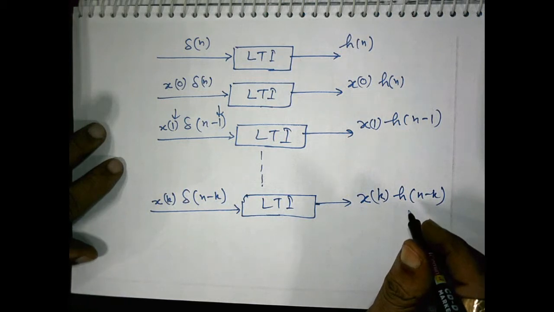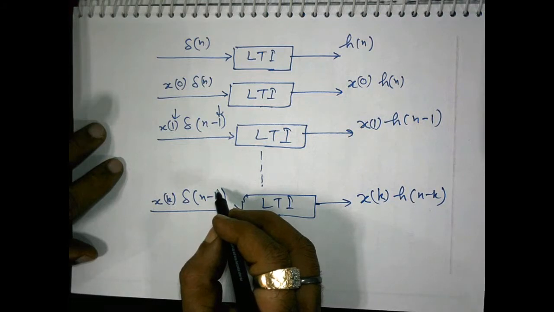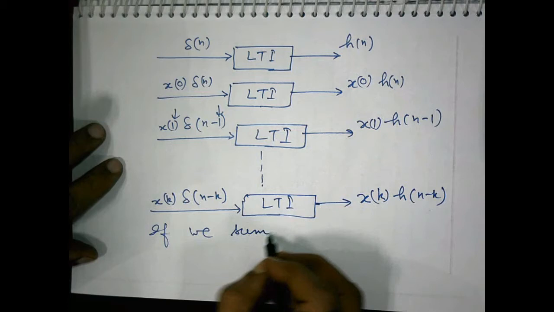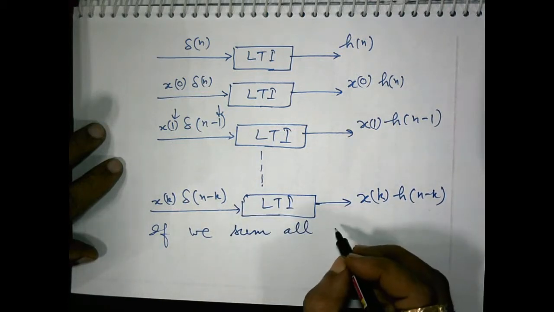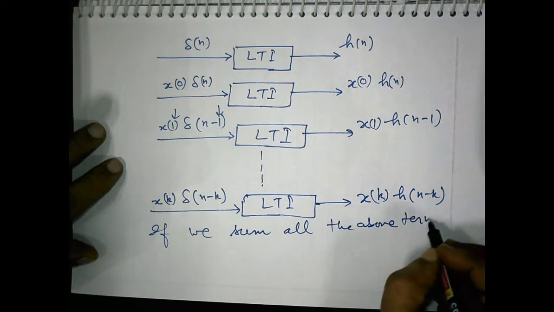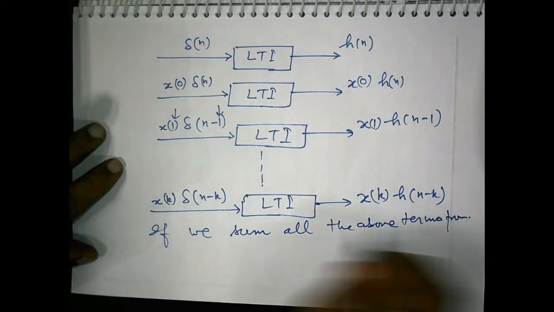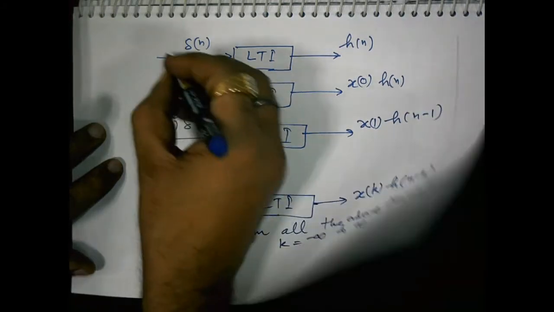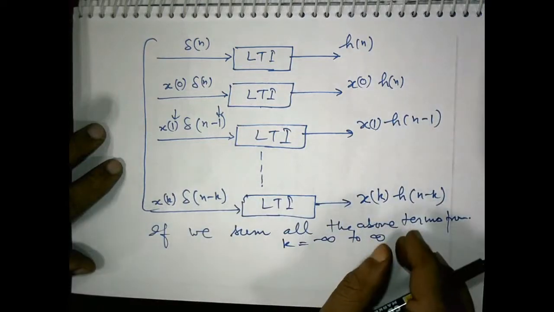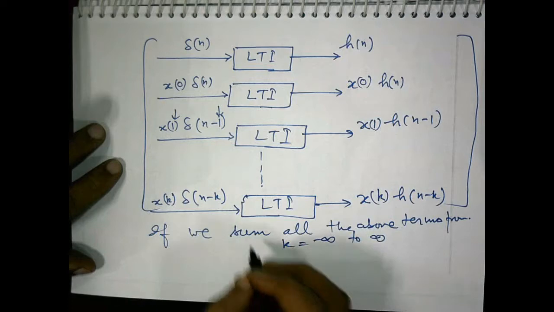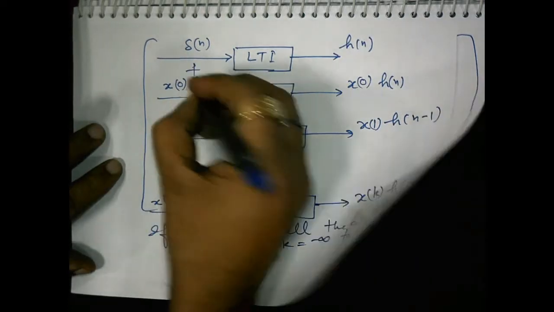So if we sum all the above terms from k equals minus infinity to infinity, the terms at the left hand side of the system and the terms at the right hand side of the system are all added.